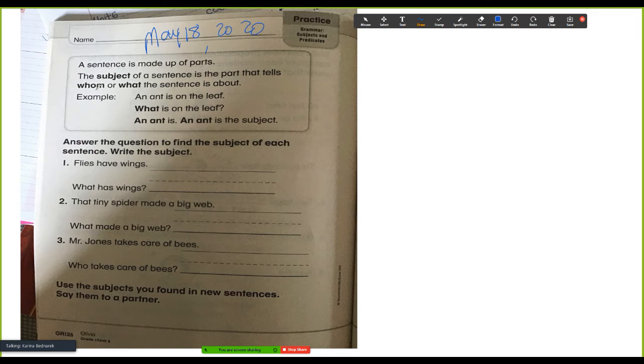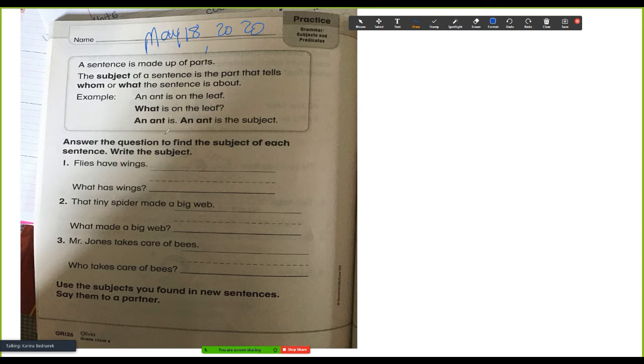And we always read the title. It says, a sentence is made up of parts. The subject of a sentence is the part that tells whom or what the sentence is about. Example: An ant is on the leaf. What is on the leaf? An ant is. An ant is the subject.